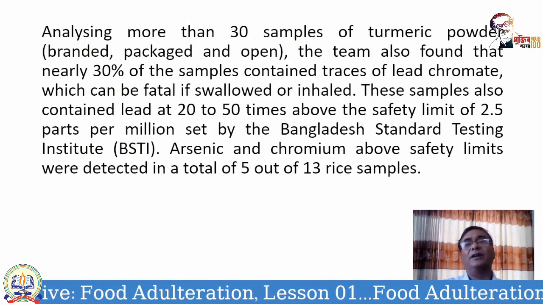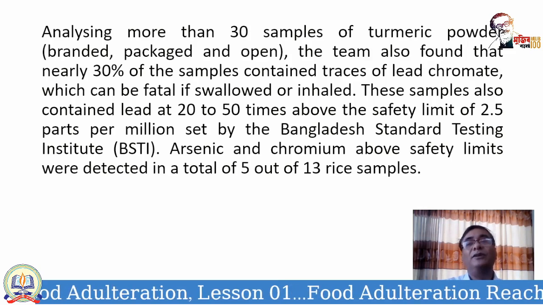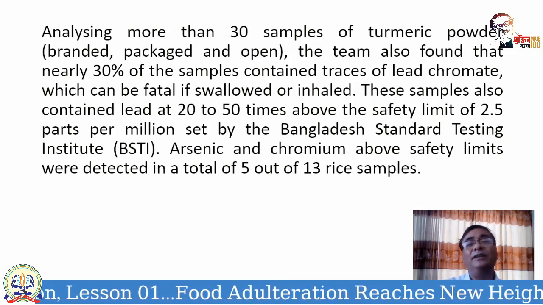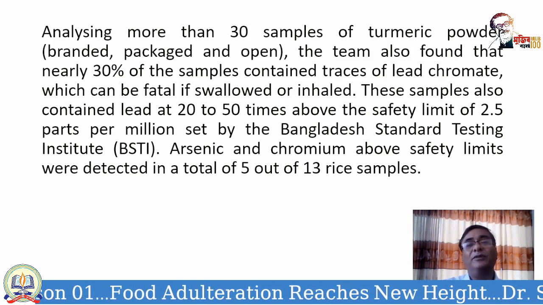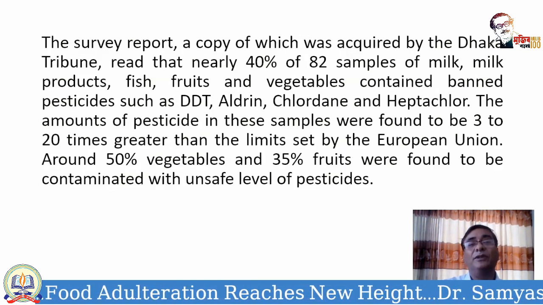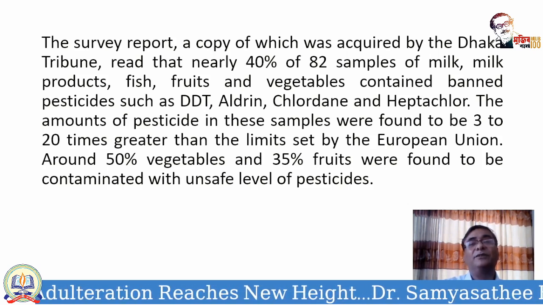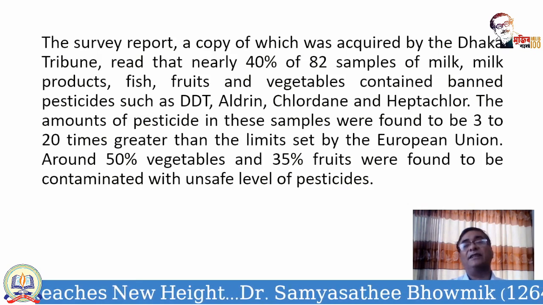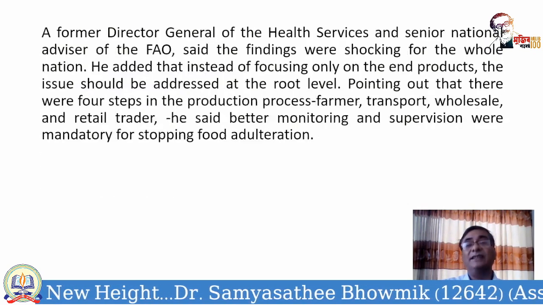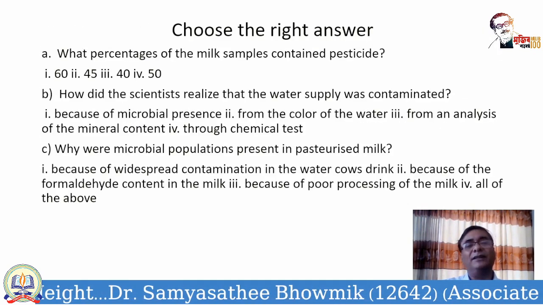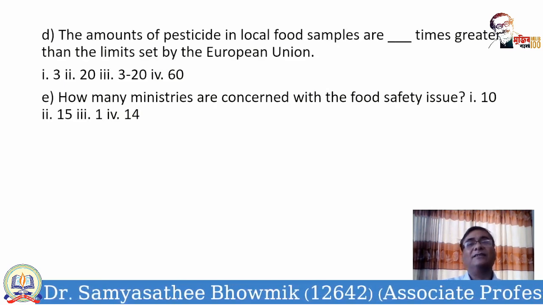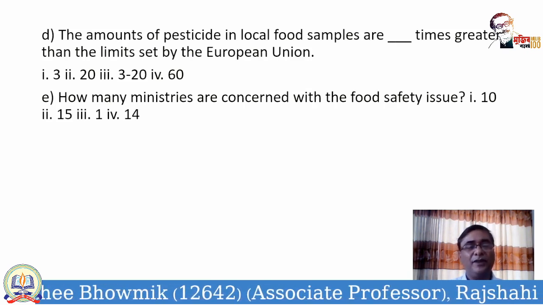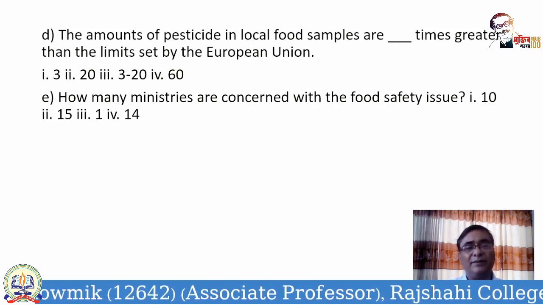Lead content is 20 to 50 times above the safety limit, but that is about the vegetables. Look here: 3 to 20 times greater than the limit set by the European Union. So the answer is 3 to 20 times. Why am I going back to these pages? Just to make you understand that this is how you have to look for the answer. So it was 3 to 20 times, number 3.